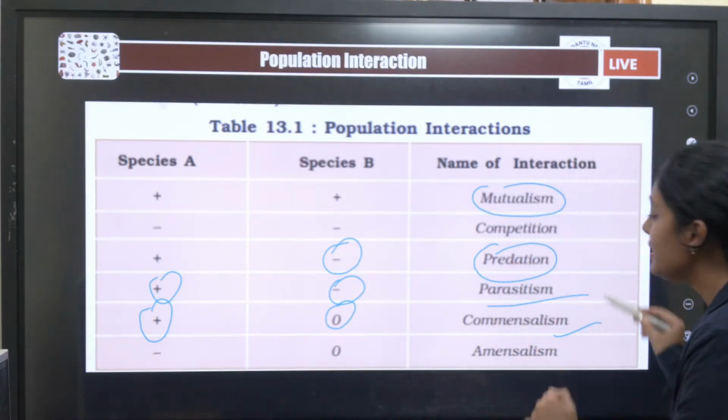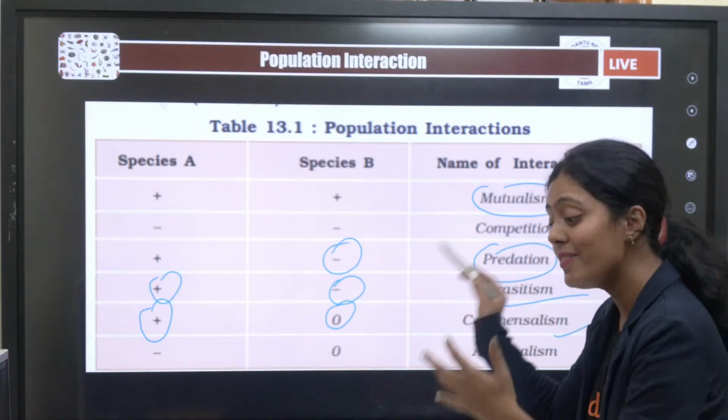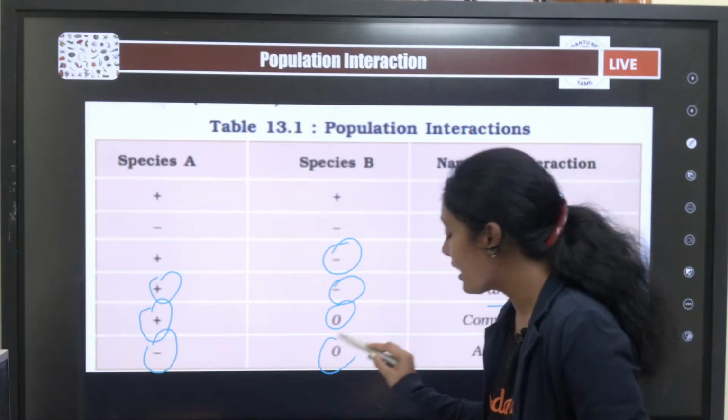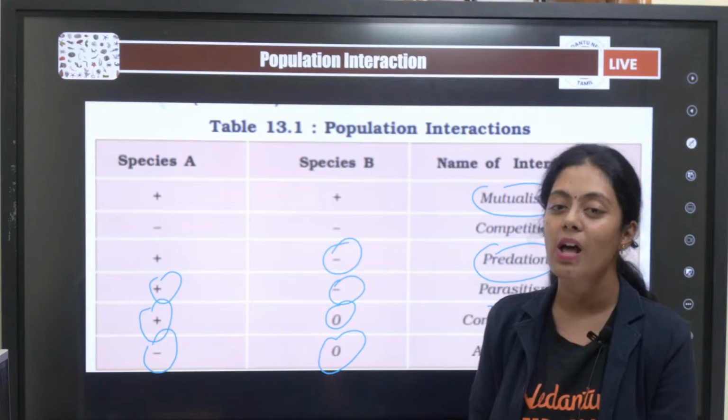The last one is amensalism. It is a negative-zero interaction. One organism is harmed, the other organism is neither benefited nor harmed.